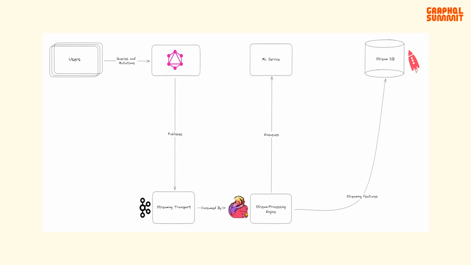So in this, we can see that our Kafka stream is consumed by our stream processing engine, Flink, which will perform the feature engineering and allow the data that's sent to us by Kafka to be used to inference our ML service. And we're going to be storing these features inside of our streaming database, KSQLDB, as we have just discussed. Additionally, this will be enqueuing a prediction request onto our ML service, which serves the model that we're trying to inference. So by using a queue instead of simply calling for the model to make the prediction, we can provide a number of benefits, including fault tolerance.